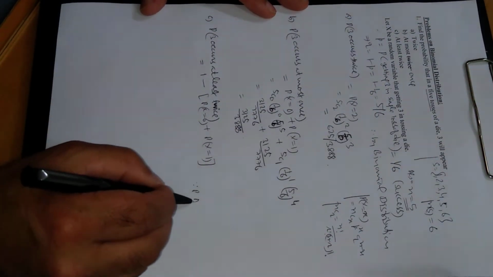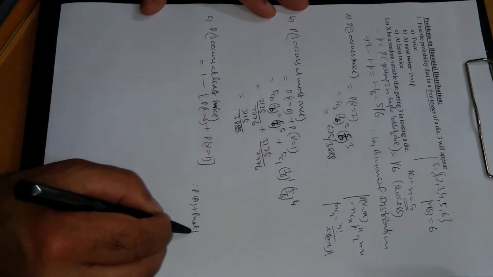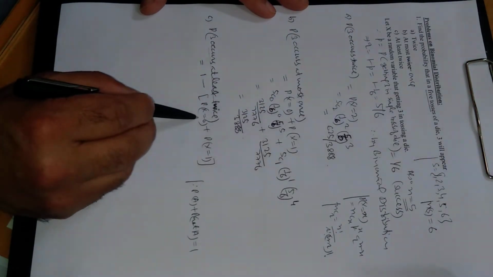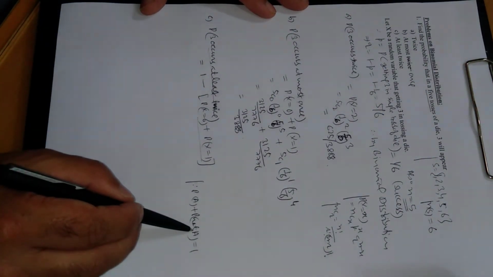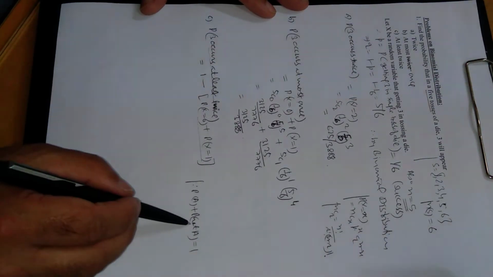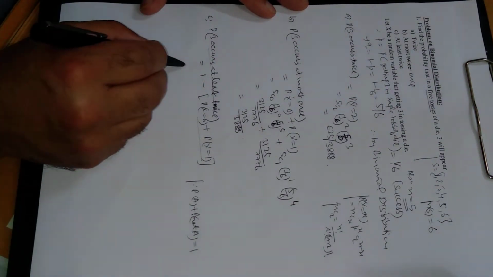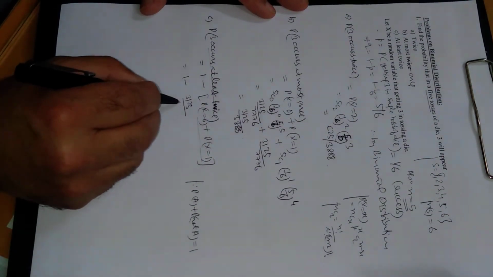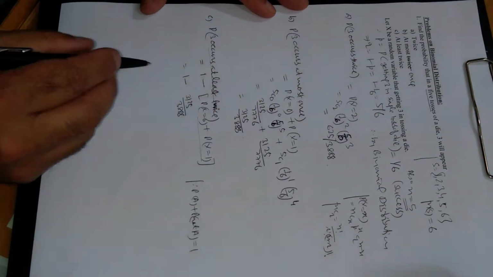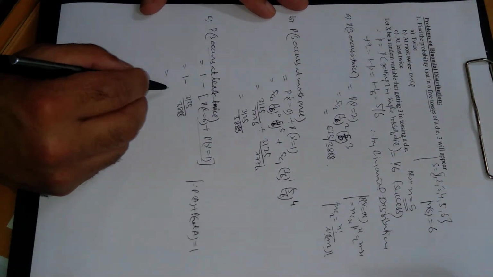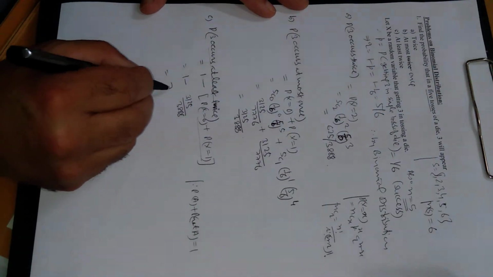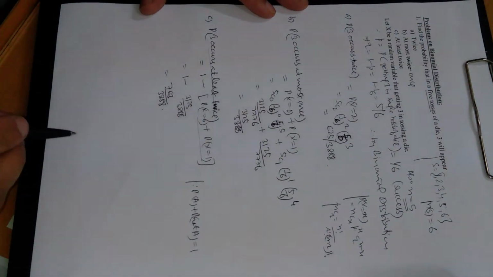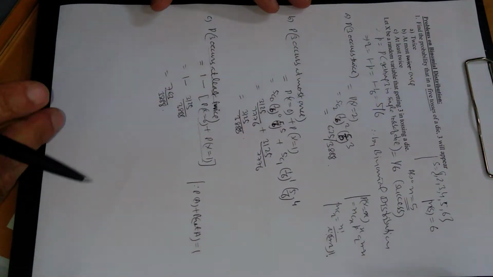The reason is that P of A plus P of not A is always equal to 1, and events like these are A and not A, entirely different from each other. So this result can be written as 1 minus, we have already evaluated this result, this is 3125 over 38888, which on simplification will come out to be 763 divided by 38888. So this is the first problem.